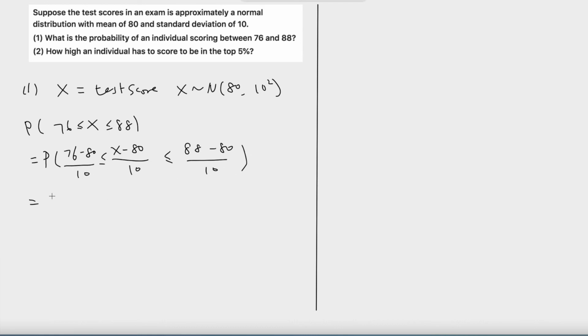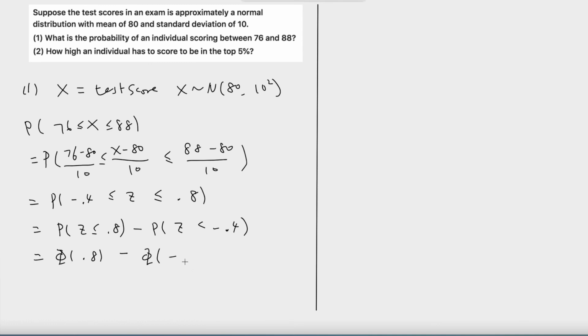And this is equal to probability negative 0.4 less than or equal to Z less than or equal to 0.8. This is equal to probability of Z is less than 0.8, subtract probability Z is less than negative 0.4. And this is equal to phi of 0.8 subtract phi of negative 0.4.